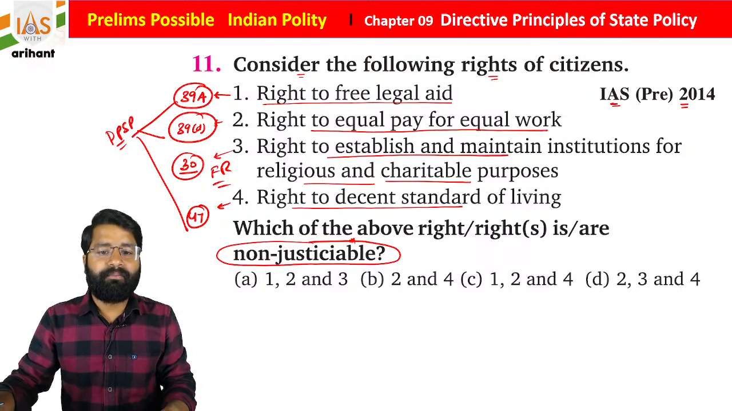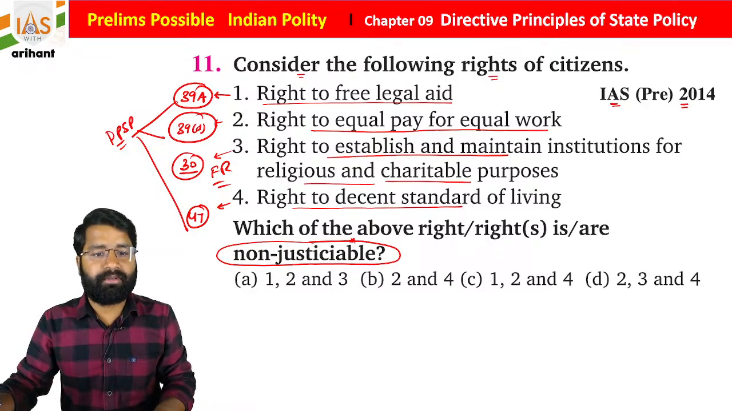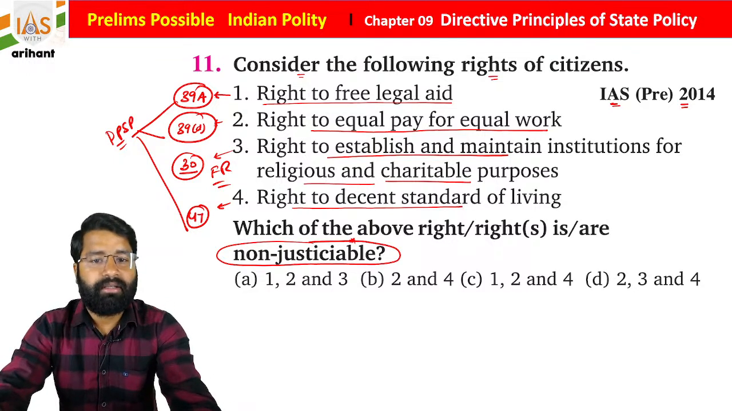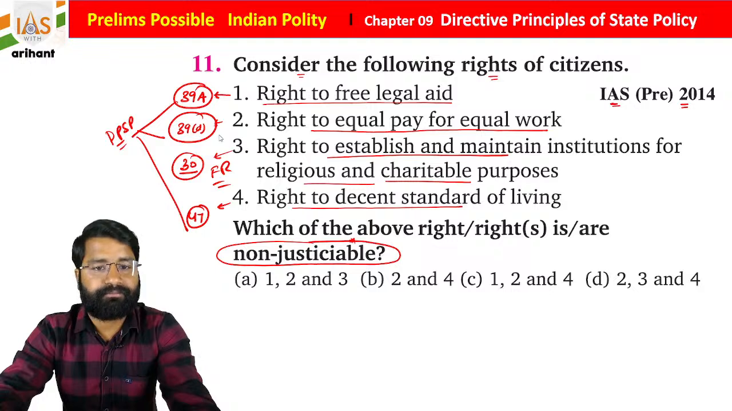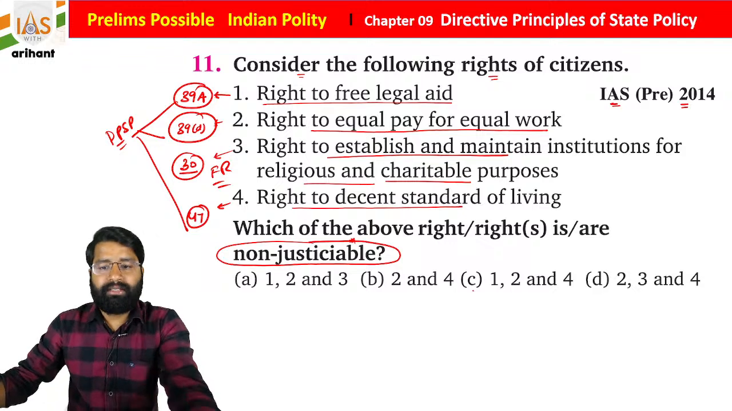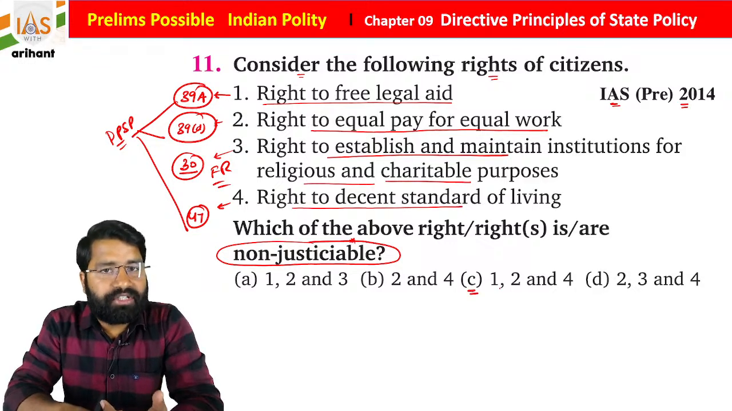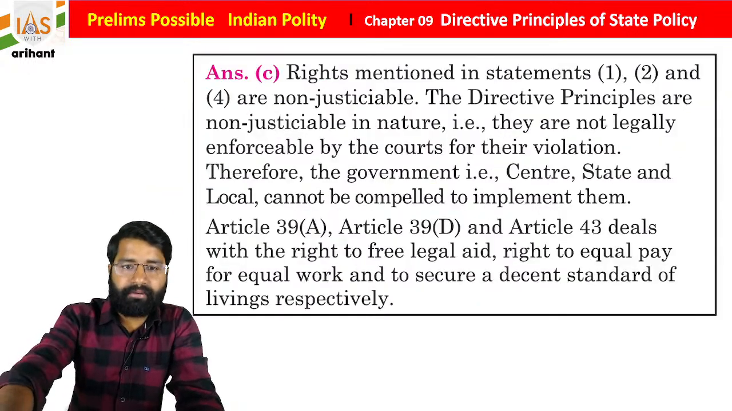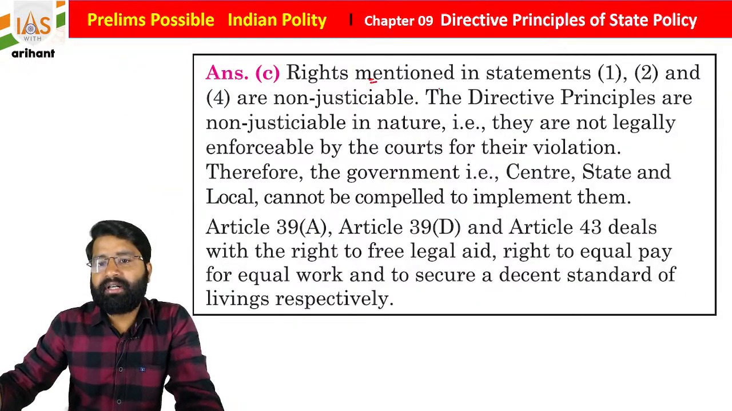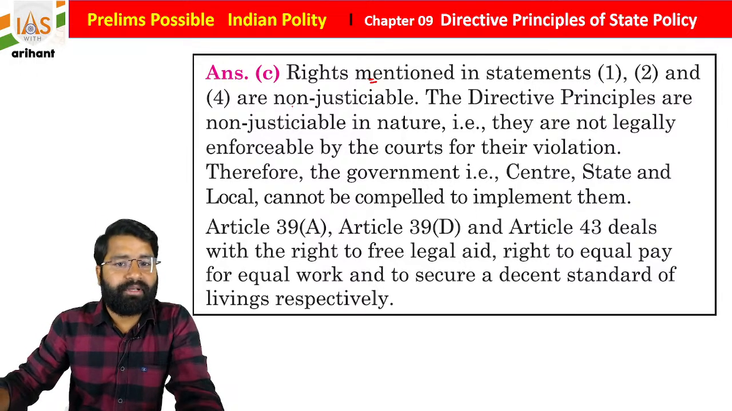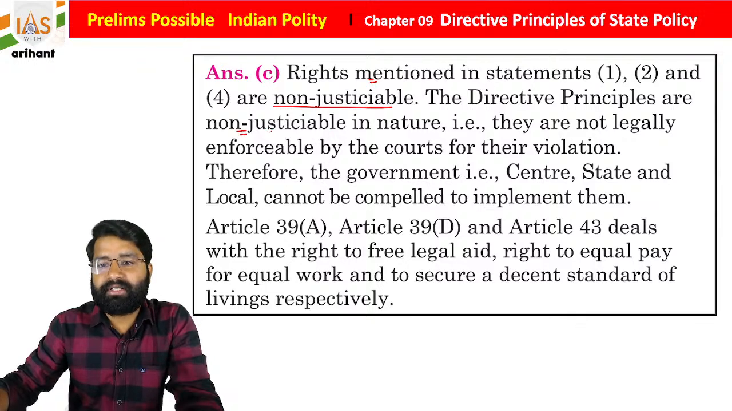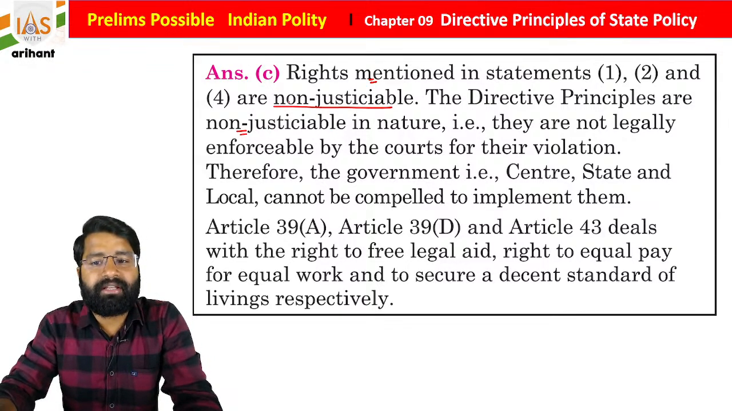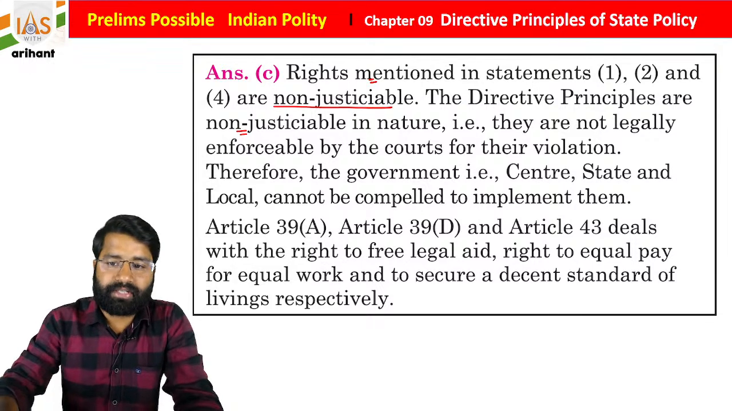Okay. So which of the following is not justiciable, students? Just opt the right answer for the same. Okay. So on the basis of the statements we can go with option C. Yes, I am correct. Okay, everyone. So rights mentioned in statements 1, 2 and 4 are non-justiciable, and DPSP is non-justiciable in nature, so they are not legally enforceable by a court of law for their violation, students. I hope you are all getting it.